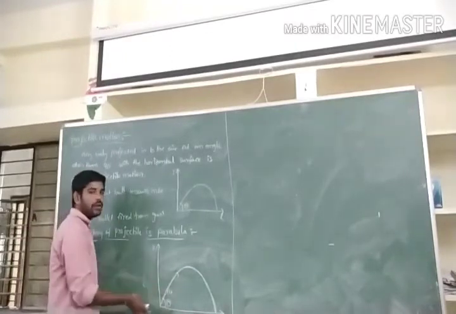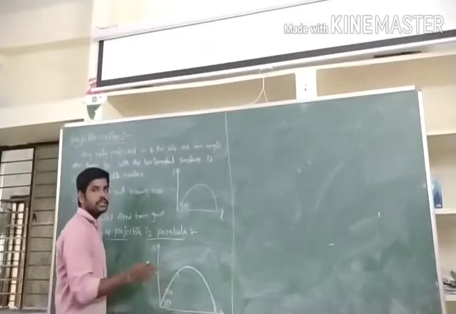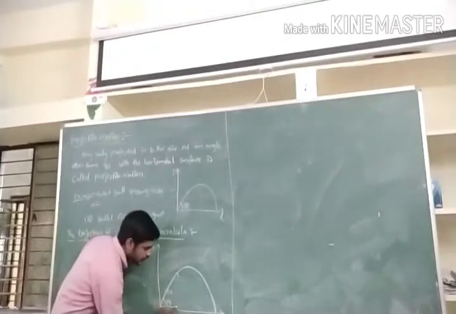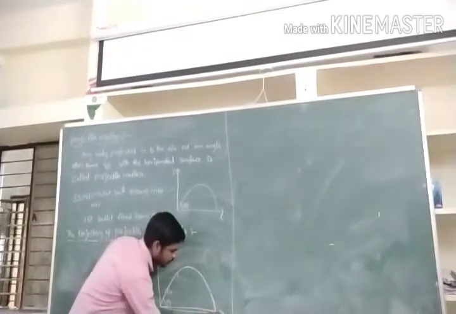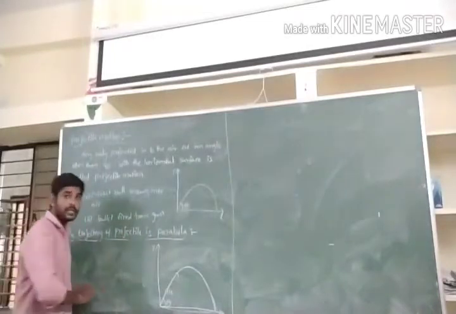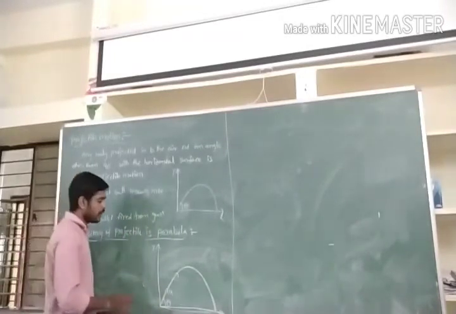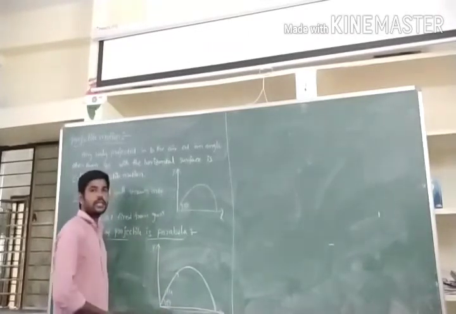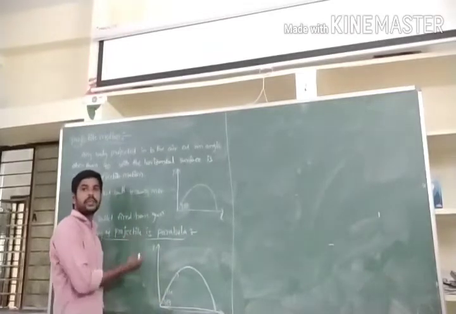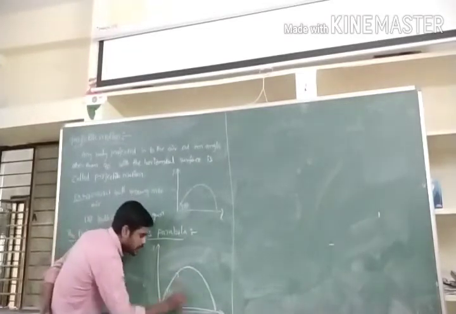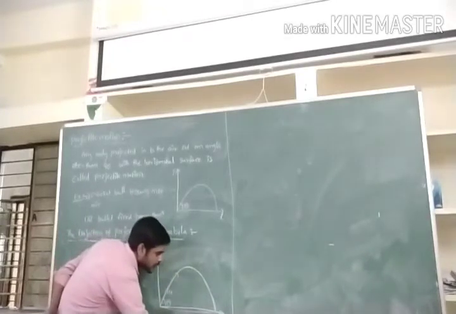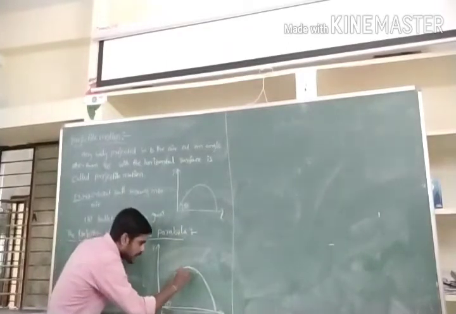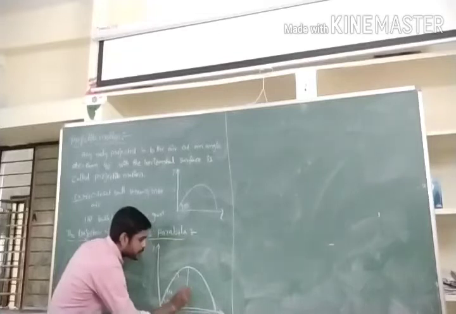I draw one diagram. We have to derive everything, both horizontal and vertical. If it travels like this, this is the range. Horizontal means the range direction, and this is the height. Horizontal means we always take cos theta, and vertical means sin theta. Here this is the maximum range of the particle, R, and this is the maximum height of the projectile, H.